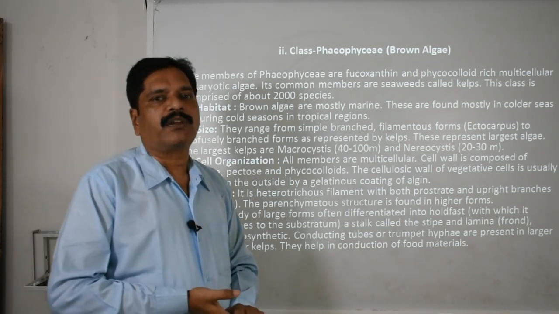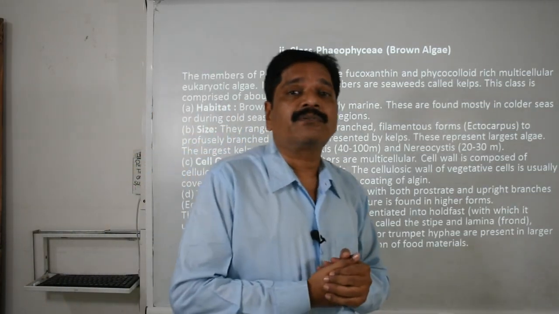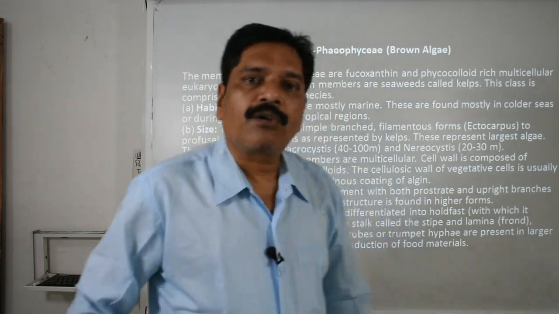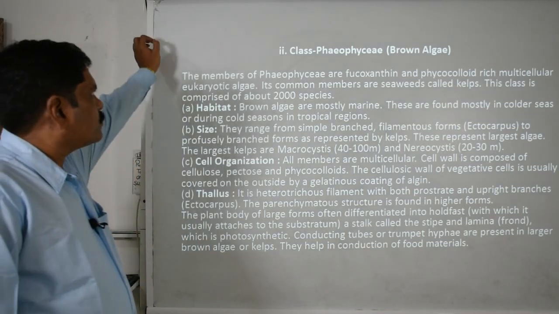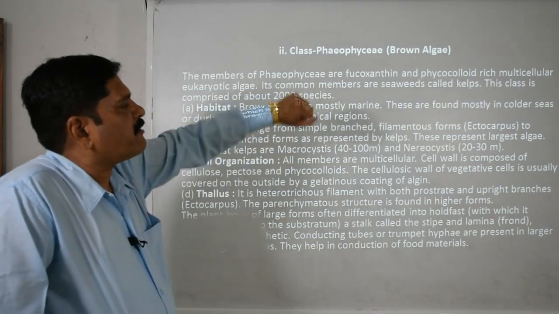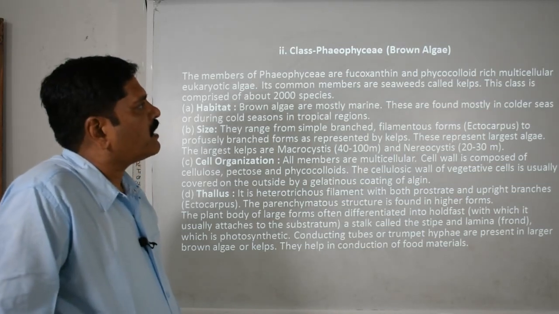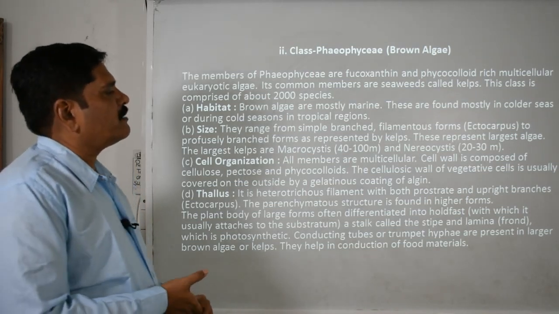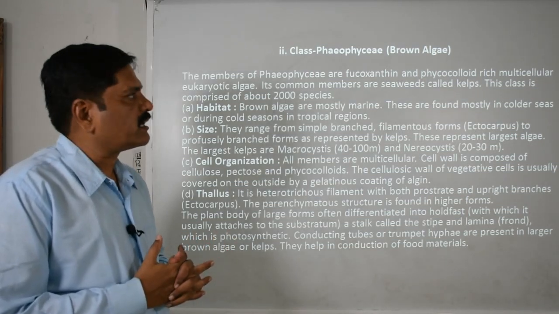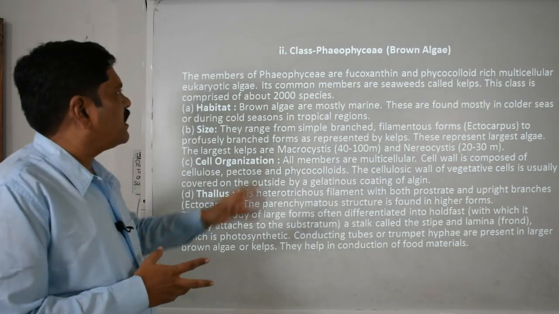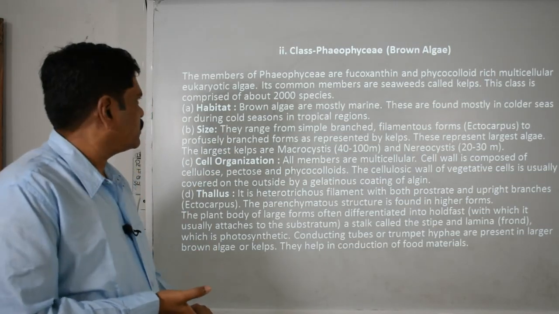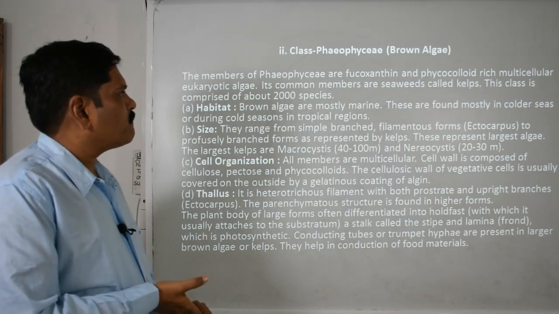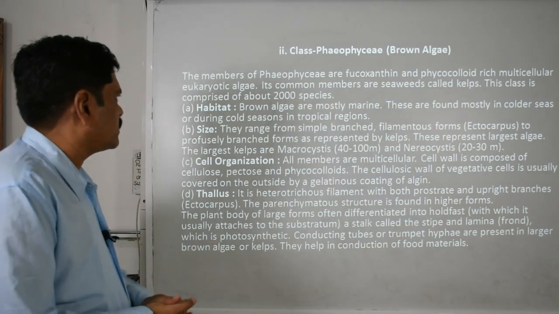commonly we call them the brown algae. Yes, what is the reason behind the name Phaeophyceae? Because of its brown color, because of this color pigment. Clear? So these members have fucoxanthin as their color pigment. Okay, it is multicellular, eukaryotic, commonly called seaweeds or kelps, and it comprises nearly 2000 species, right. Habitat: these are marine in nature, and they are even found in the colder seas,